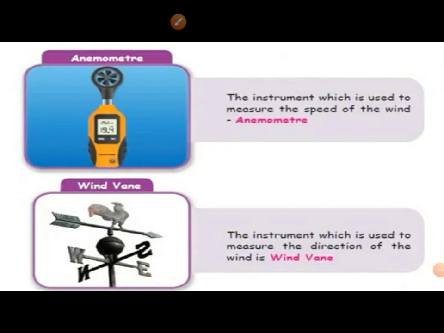Next, the instrument used to measure the speed of the wind is the anemometer. The instrument used to measure the direction of the wind is the wind vane.